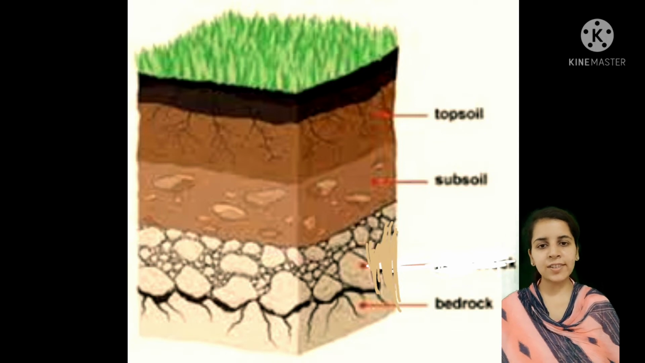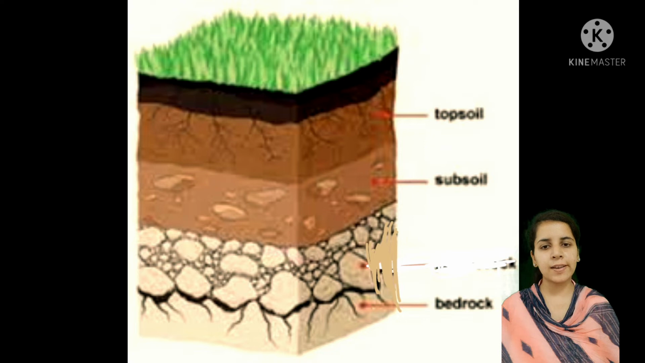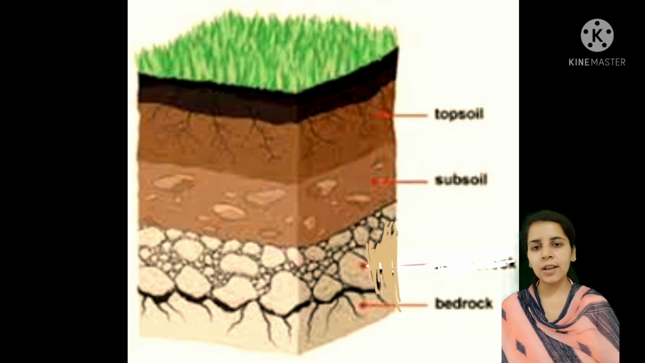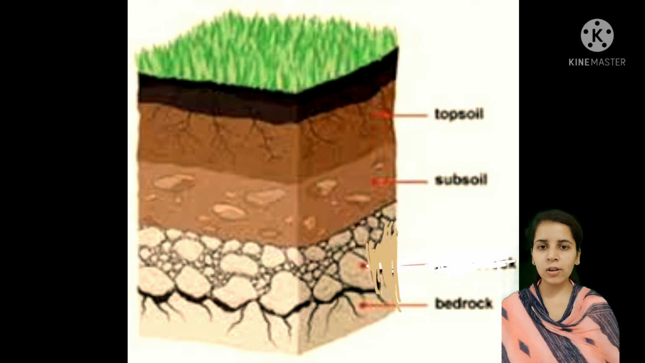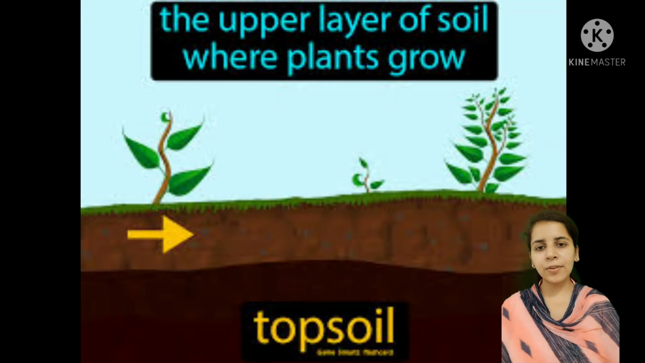So students, let's talk about soil profile. Soil is made up of different layers which contain particles of different sizes. So basically soil has three main layers. The topmost layer is called topsoil, the second layer is called subsoil and the third layer is called bedrock. So let's talk about topsoil.